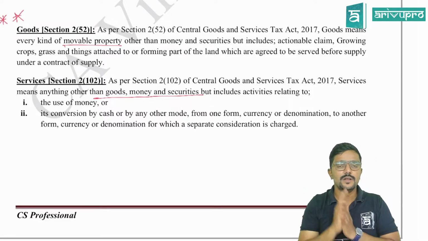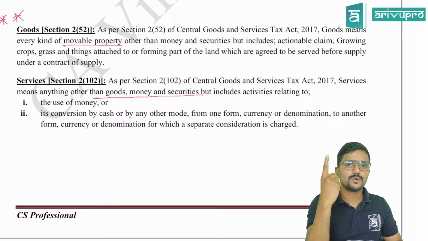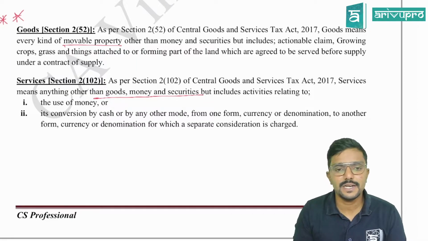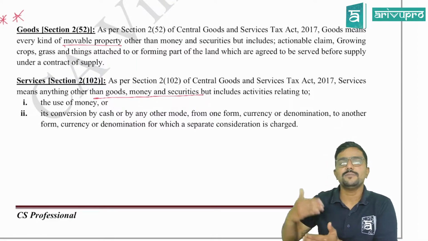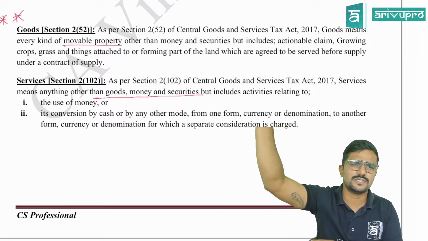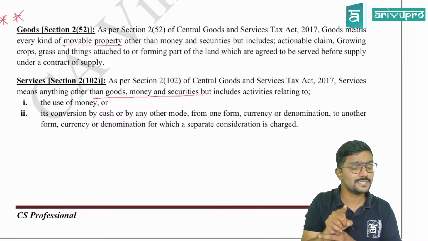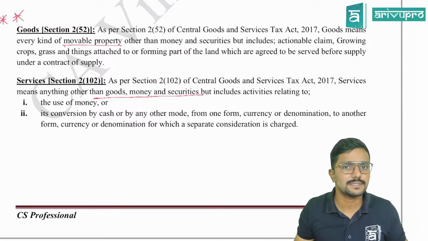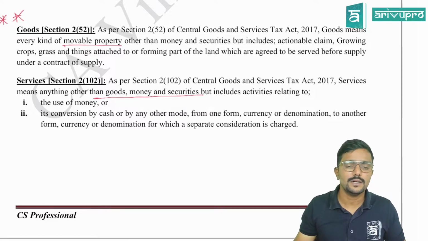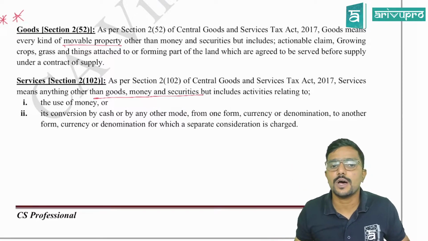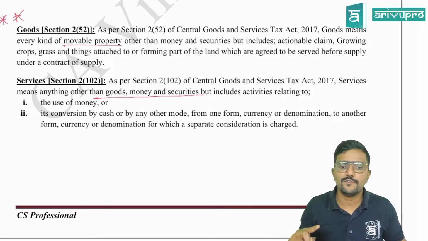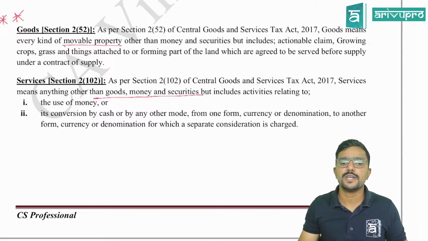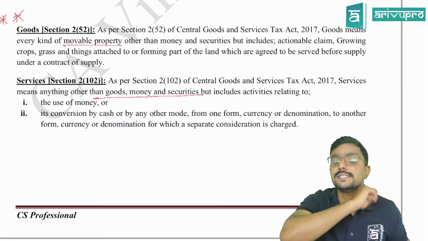But includes activities relating to. So please be careful. Services excludes three things. What are those? Goods, money and securities. But it includes the activities relating to use of money. So if you are using money to do any activity, that will be a service. Money is not a service, but if you are doing any activity using money, that might be a service. Or its conversion by cash or by any other mode from one form or currency or denomination to another form, currency or denomination, for which a separate consideration is charged.